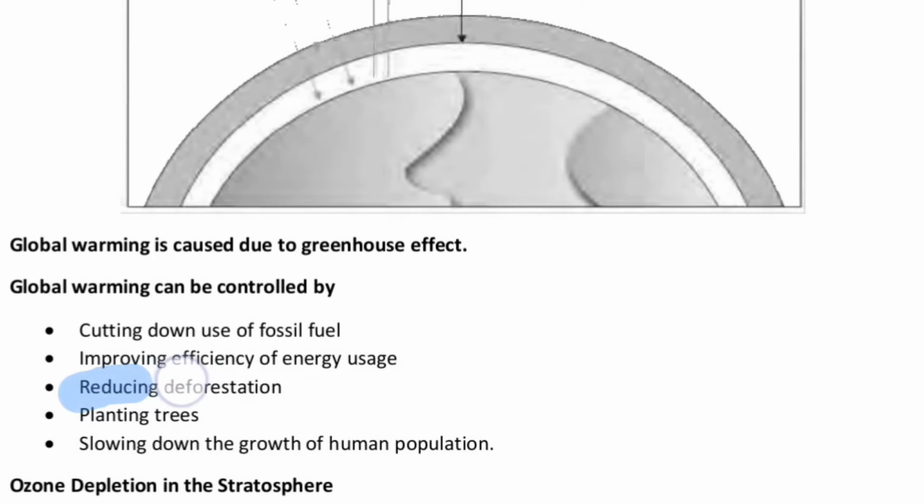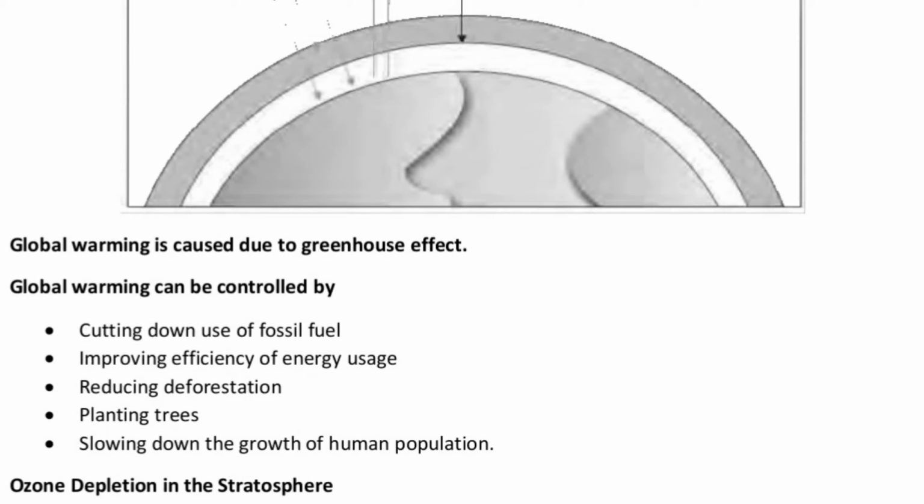We should reduce the deforestation, which means the cutting of the forest. We should reduce the deforestation. We should plant trees, and at the end of the day we should slow down the growth of human population as well to avoid the greenhouse effect.